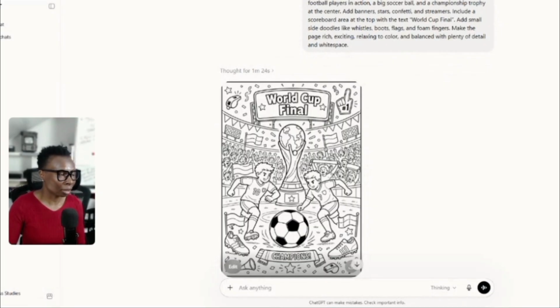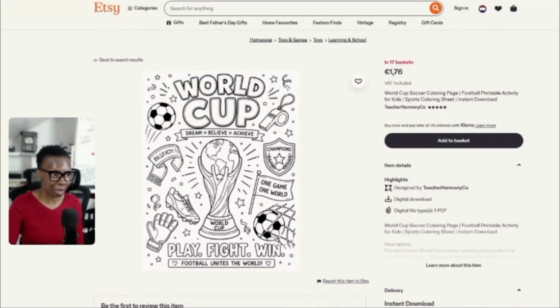And if you have an Etsy store, all you need to do is literally just take this exact image that ChatGPT has created and put it like this. This person literally just picked this image and put it up. This seller has only this image, no additional images, and they have 17 in the basket. It's selling real fast. So this is your sign to create a digital product right now. Create coloring pages, World Cup coloring pages for the season because it is trending right now. So you do that and you're good to go.